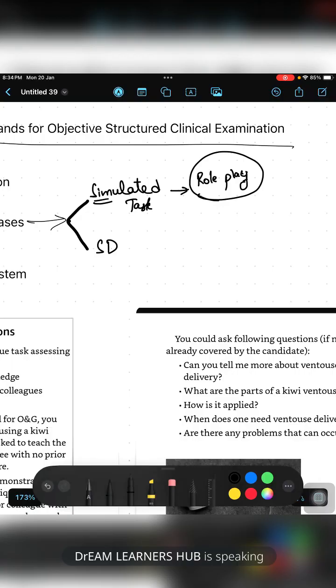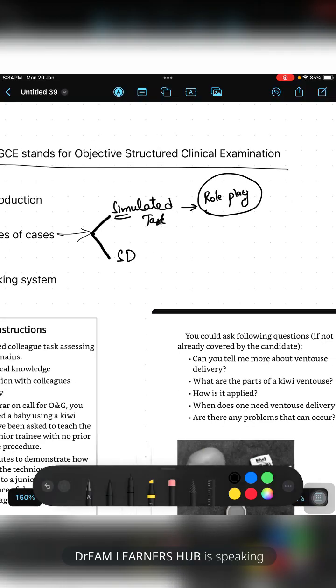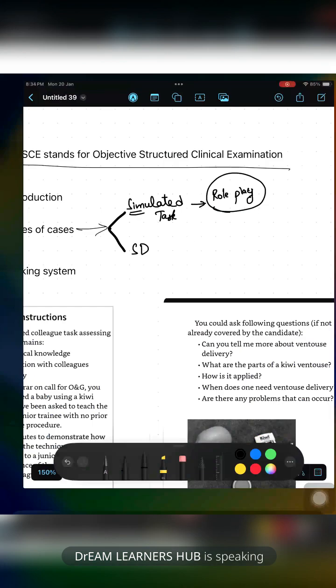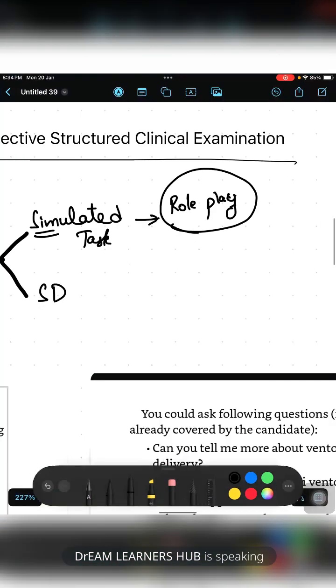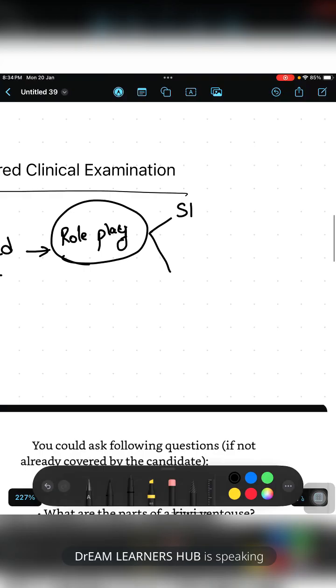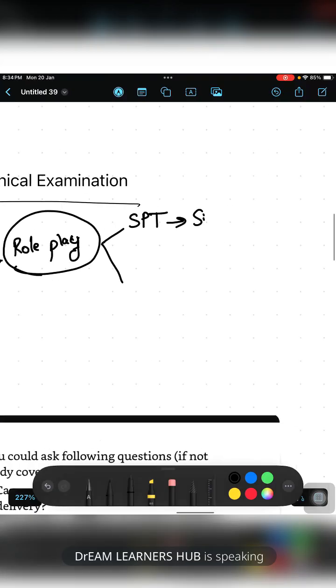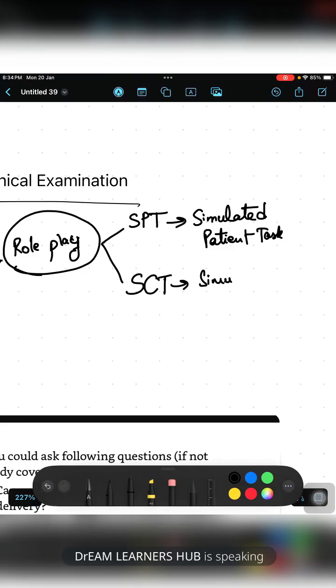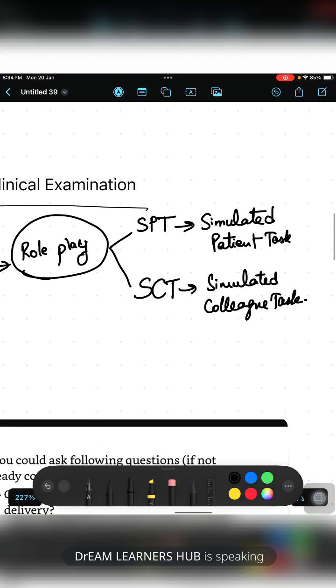There will be two types of presentations. The first one is the simulated task, which is role play. Someone will play the role of a patient, or someone will play the role of a doctor. In this simulated task you will have two things: SPT, that is simulated patient task, and the other one, the simulated colleague task.